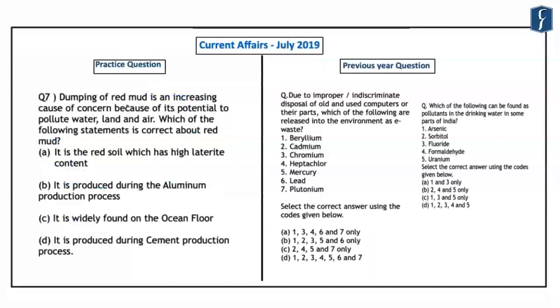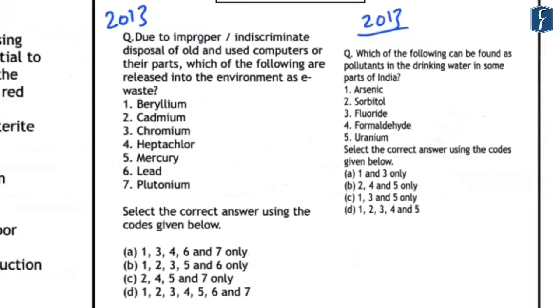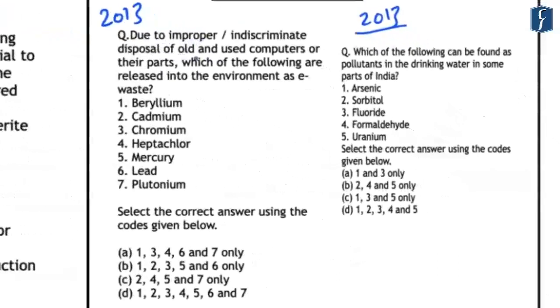Now, the seventh question reads that dumping of red mud is an increasing cause of concern because of its potential to pollute water, land, and air. Which of the following statements is correct about the red mud? Now, this question has been inspired from two previous year questions that were asked in the year 2013. And the first question read, due to the improper or indiscriminate disposal of old and used computers or their parts, which of the following are released into the environment as e-waste?